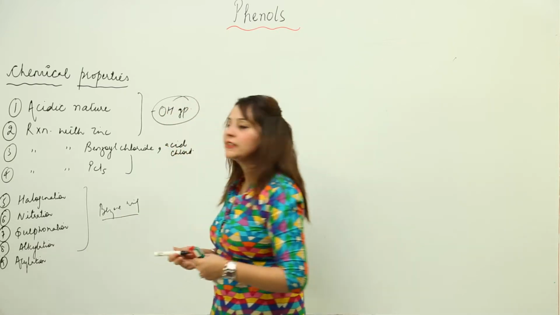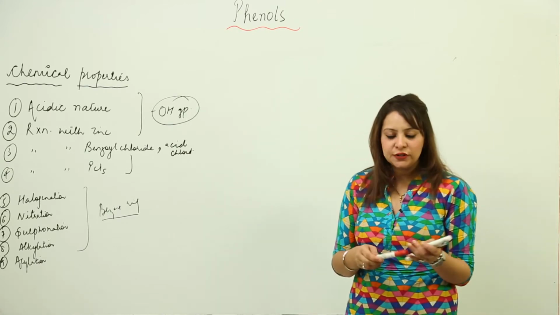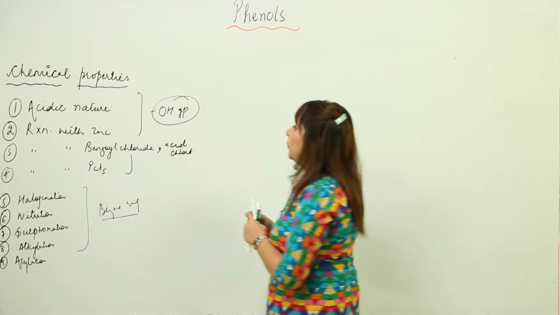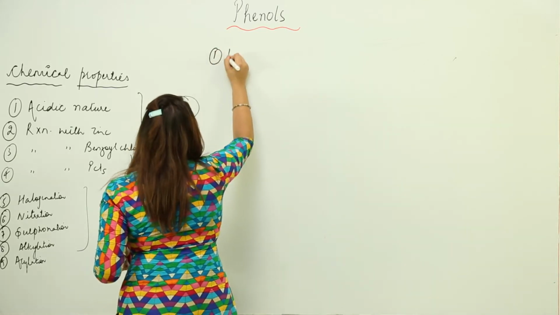Right. So we are going to start with the chemical properties. First we are going to start with the reactions of the OH group. So the first property we are going to discuss is acidic nature.